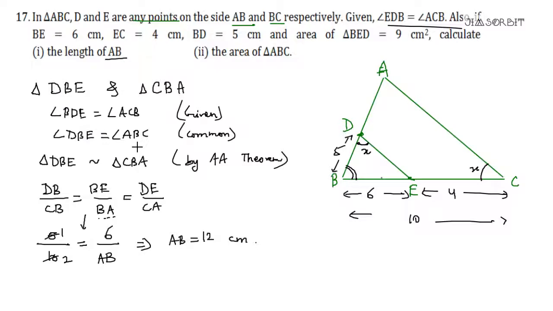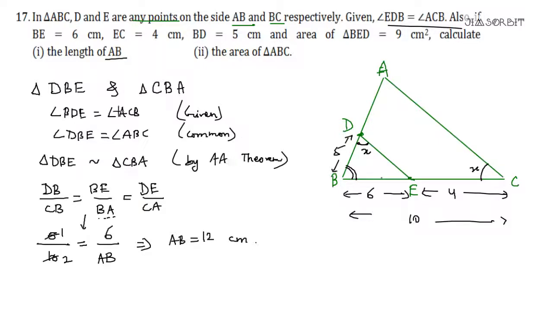Now we are asked for the area of triangle ABC. If two triangles are similar, their areas are in the ratio of the squares of their sides. Okay, so let us understand, if I have made this and this as similar, this is ABC and BED. The area will not change if you change the vertex order. It's obvious. If you write CBA or ABC, the area will be of the same triangle. Correct.